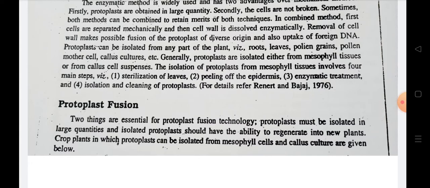So isolation of protoplasts from mesophyll tissues involves four main steps: first, sterilization of leaves; second, peeling of the epidermis; third, enzymatic treatment; and fourth, isolation and cleaning of the protoplasts. Once we isolate the protoplasts, we go for the second step, protoplast fusion. Two things are essential in protoplast fusion technology: protoplasts must be isolated in large quantities, and isolated protoplasts should have the ability to regenerate into new plants. In crop plants, such protoplasts can be isolated from mesophyll cells and callus cultures.